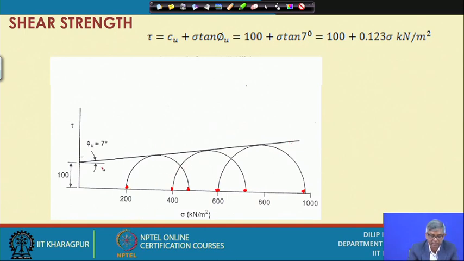If you draw a tangent to these circles, you get an intercept, which is C u, and you get this angle phi u. Since it is an undrained test, we are getting C u.